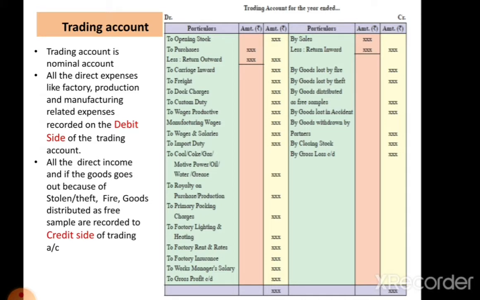And direct income means income which is received by sale of goods or services produced or manufactured by the firm. So direct incomes are recorded on the credit side.